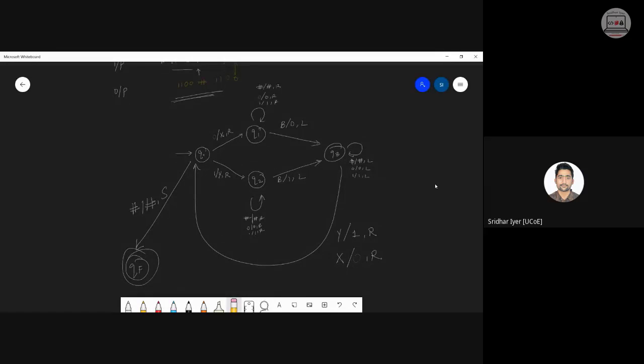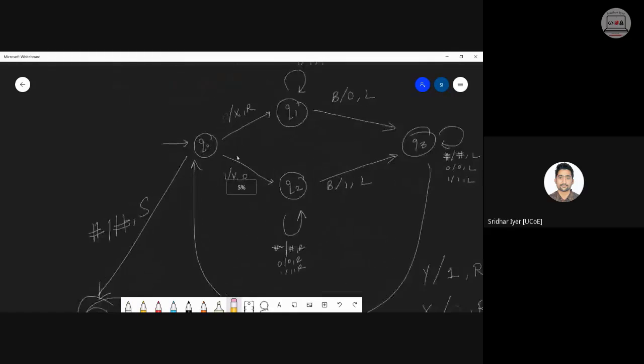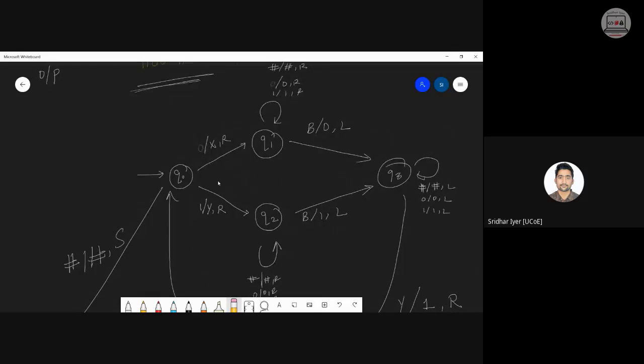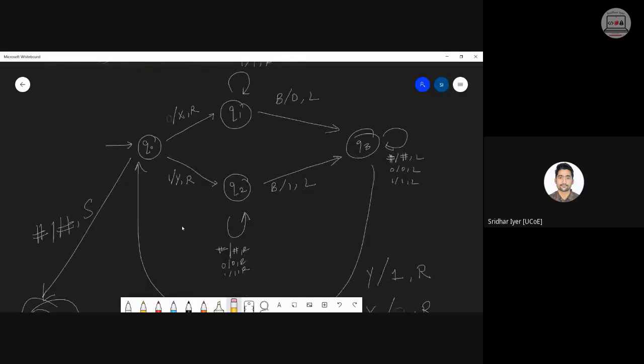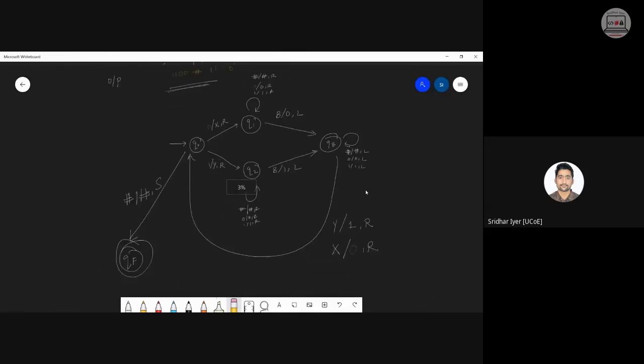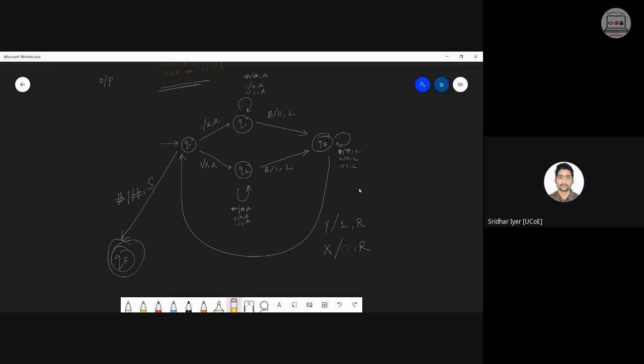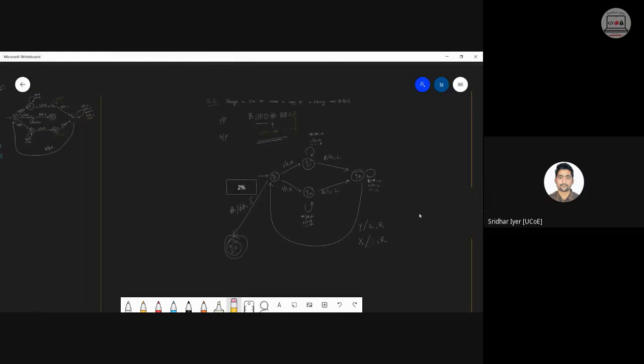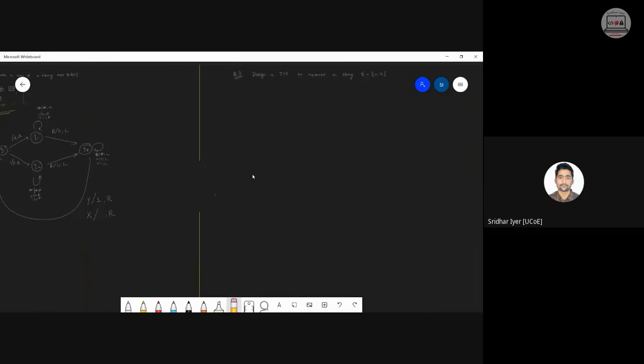Okay, just go through it once and let me know if you understood it or not. So I hope you now understood why we have taken x and y separately, just to differentiate the symbols 0 and 1. Clear? Any doubts so far? Is it clear? Come on, let me know. Okay, so can I move ahead with the third problem of the day? Okay, fine. So let's have a look at this third problem.